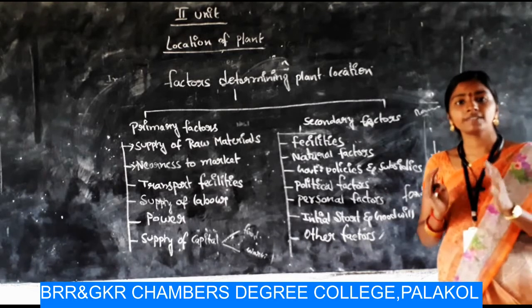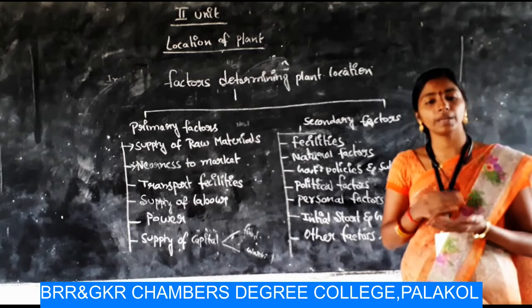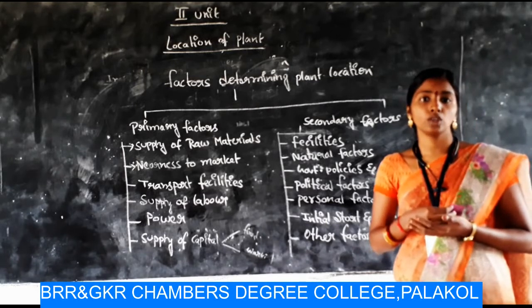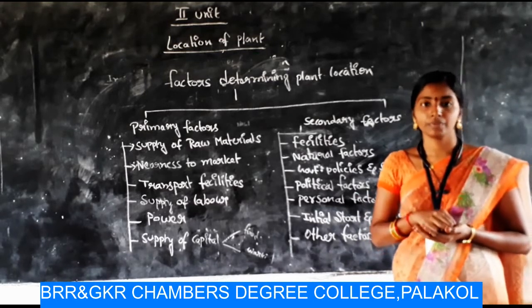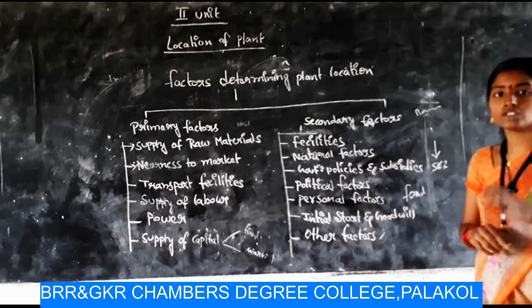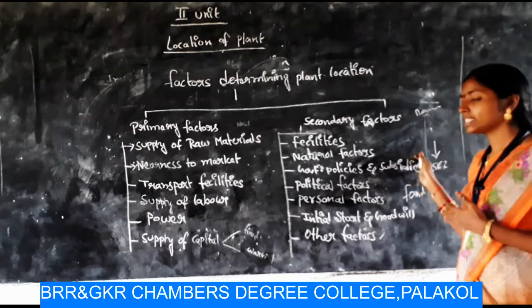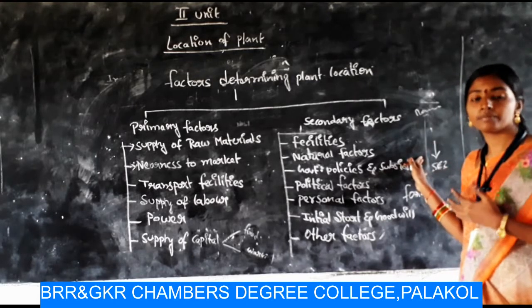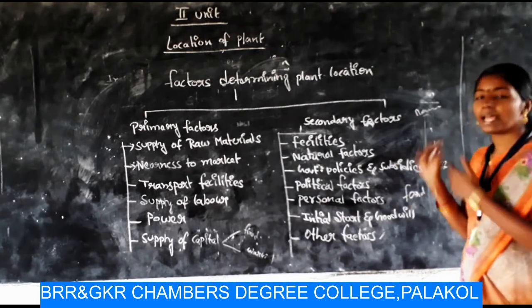For example, if a certain industry is located in remote areas or rural areas, or in a special economic zone, we may get some tax exemptions, some power facilities, and some financial assistance from the government. All these factors influence the plant location.